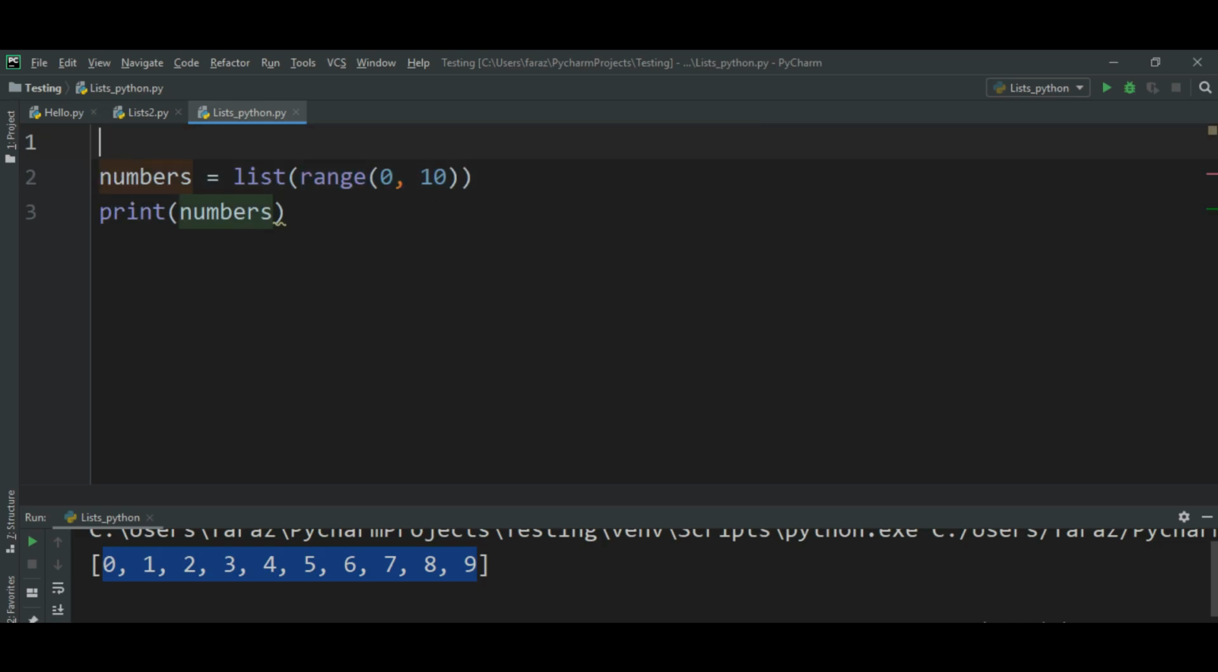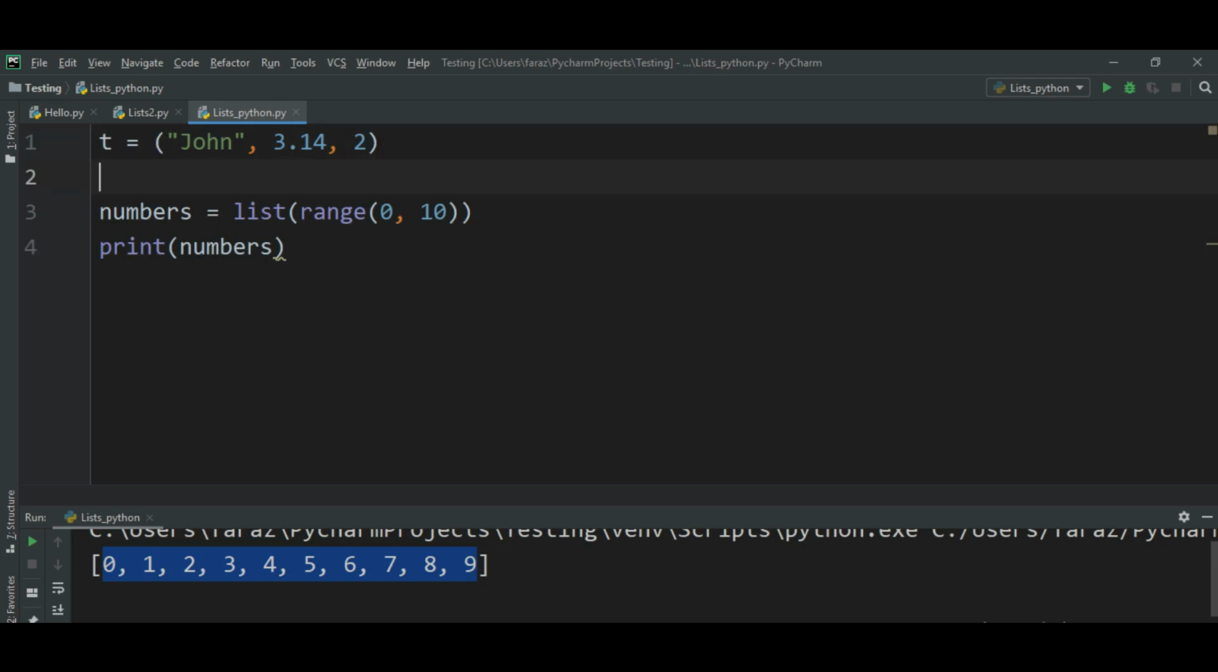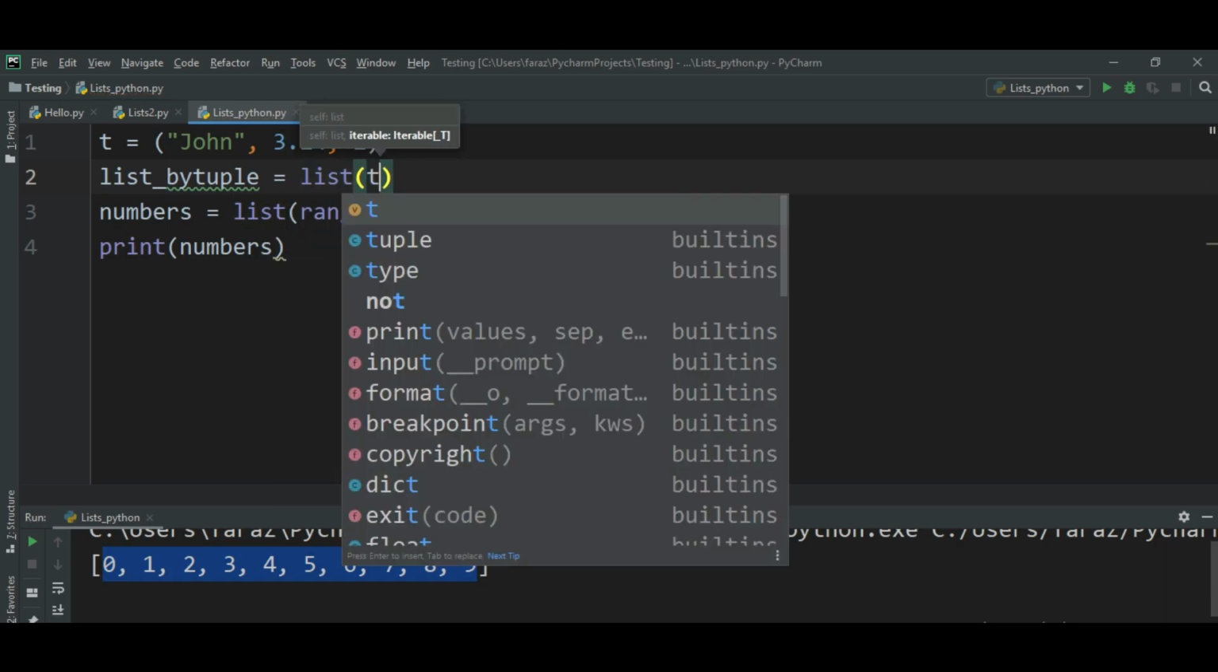For your understanding, I will explain with a simple example. Tuple t is equal to, a tuple will always be in parentheses. I'll take John, I'll take 3.14, I will take 2, so comma, I'll take 2. After every comma, try to put a space for cleaner code, right? So I've done this. Now I'll create a list called list by tuple. I'm just giving it a name, don't worry about this. So again I will call the list method. In this method I will pass that t, right?